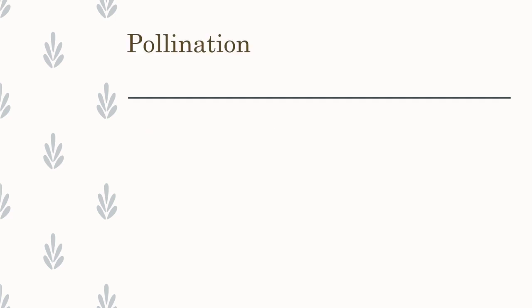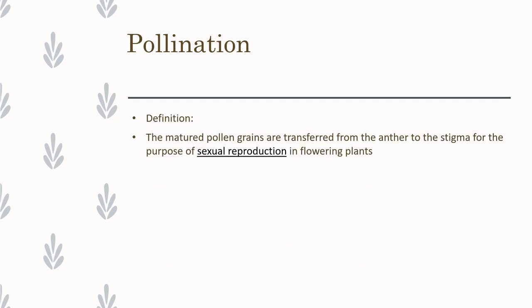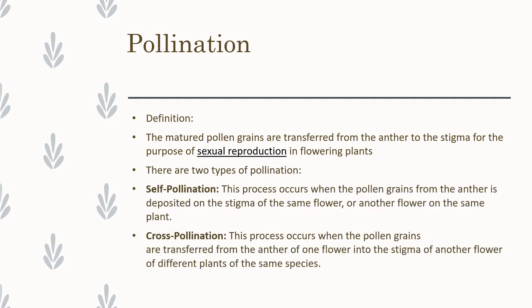The next topic is pollination. Pollination is nothing but the transfer of pollen grains from anther to stigma. That is called pollination. There are 2 types of pollination: one is self-pollination, second one is cross-pollination.